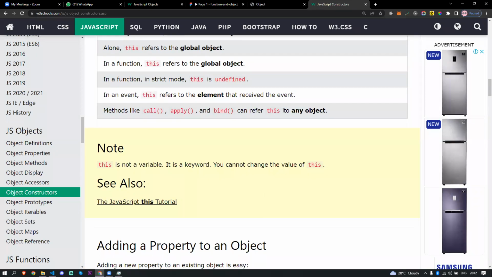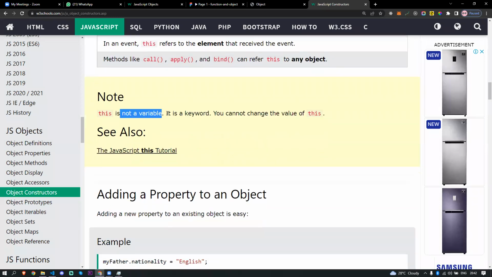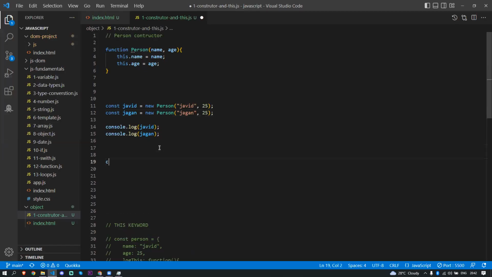This can refer to any object. If it is inside the object, it's going to look for the direct object. The this keyword is not a variable, it's a keyword. You are not able to write const this equal to 5, because this keyword is already taken.